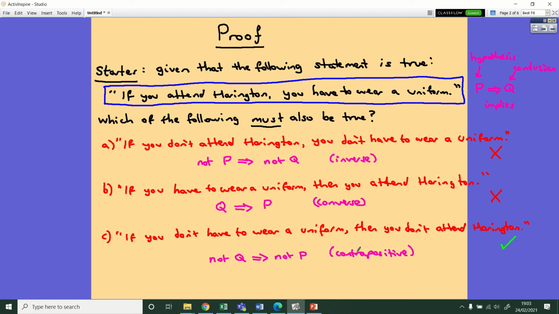Okay, contra meaning against, and positive is like the forward direction of the argument. So to summarize then, we're happy to have this as being true if the initial is true. So a statement and its contrapositive are logically equivalent.